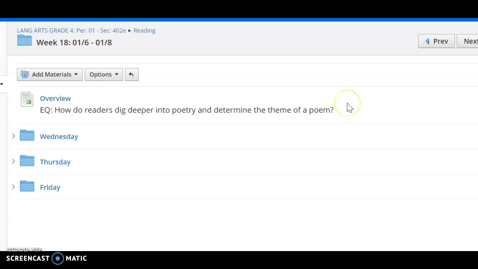We know that before the holiday break, we were introduced to two poems, right? The Climb and Sing to Me. And we went through stanza by stanza and we broke apart each of those poems and really started to get to the meaning of the poem. So this week we're going to dig a little deeper to understand what the poem is meaning and to help us then determine the theme.